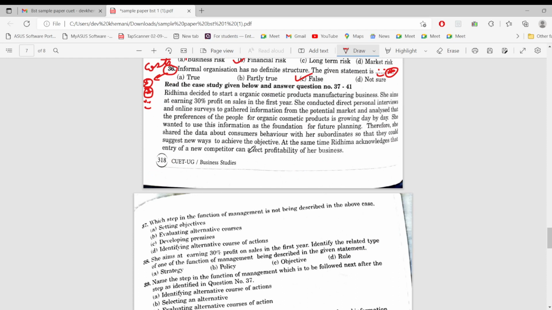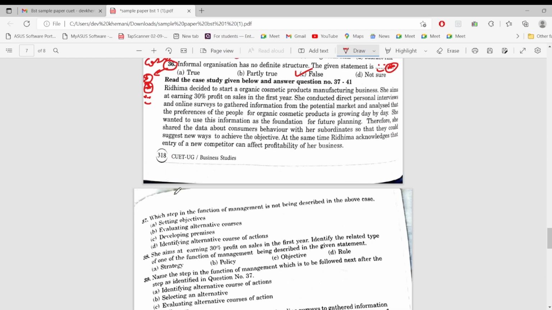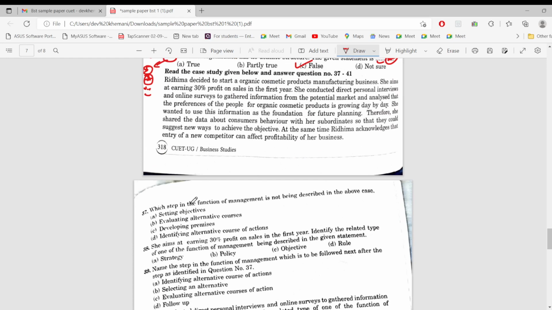Okay, so now we have a case study. Okay, first we will be reading the questions. Which step or function of management is not being described in the above case? Setting objectives. So it seems that this whole paragraph is about planning. Aims at earning 30% profit on sales in the first year. So this is the objective, obviously, because they are stating their objective. No, 30% profit has to be earned. So one of the functions of management being described in the given statement, yes, it is objective. Now if we want to mark it, we can, and if we want to read and then mark, we can.